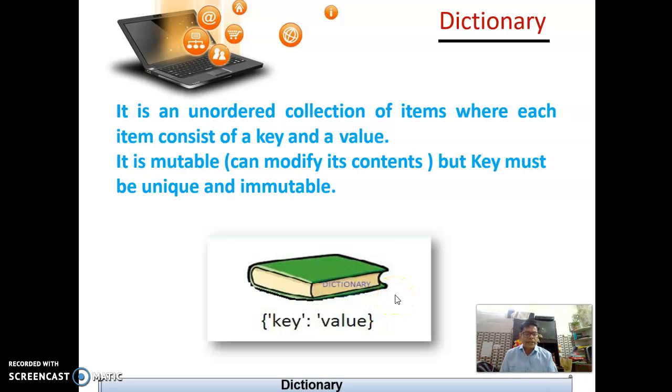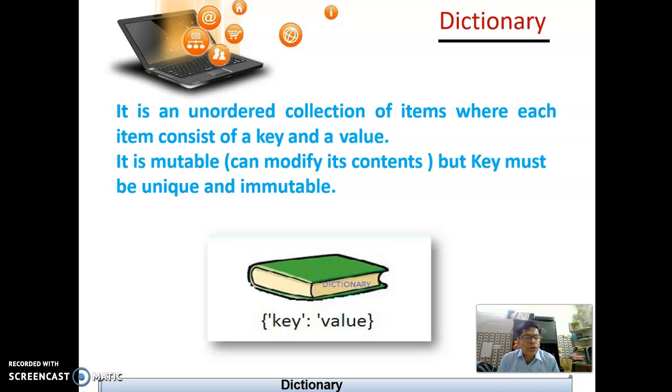If you see that the data are enclosed with square brackets, that means it is a list. If the data are enclosed with parentheses, that means it is a tuple. So here it is curly braces. Just see how Guido van Rossum has beautifully used these three types of brackets to separate three types of data type, that is tuple, dictionary and list.